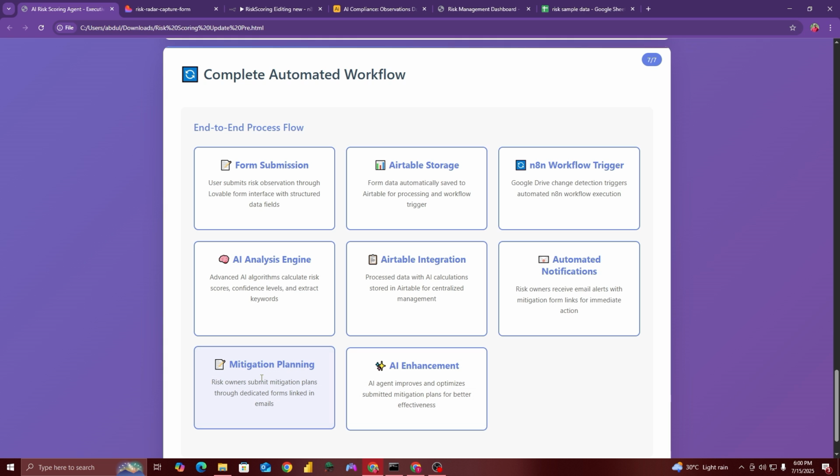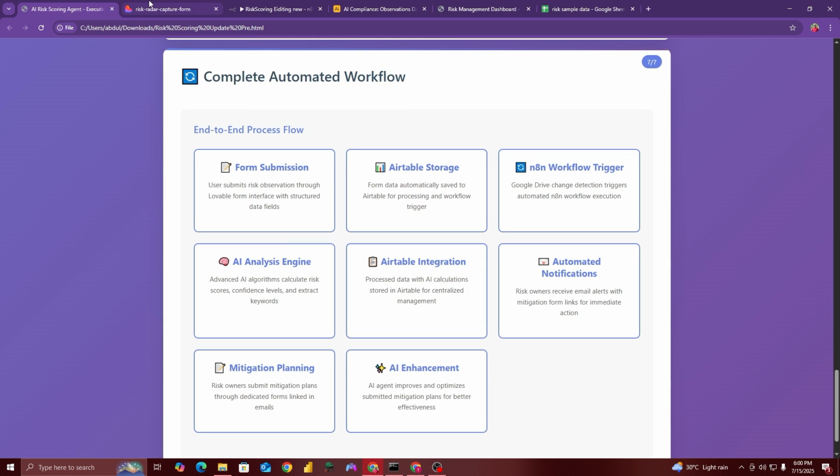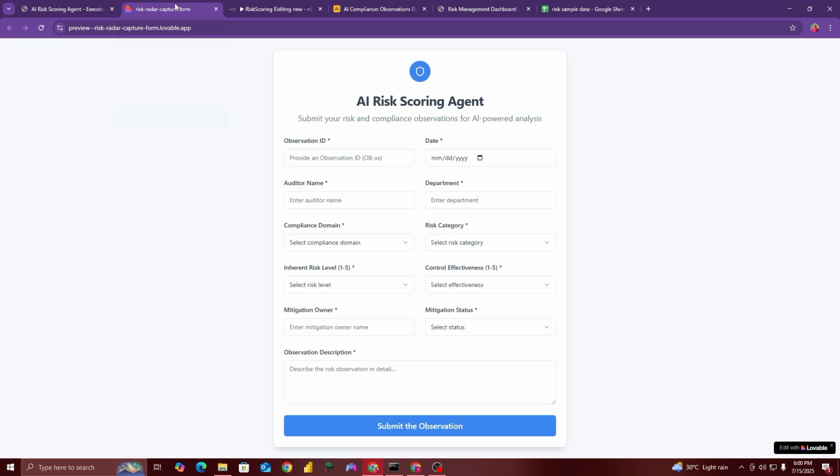And they will add a mitigation plan, they will add a final risk score, and then all of this data will again go to another AI analysis engine, and it will improve all these things. It will generate an AI mitigation plan, improve the mitigation plan added by the users, by the humans, and also it will save all this data in the table, and this data will be used to generate a dashboard. So I will just give you a quick demo.